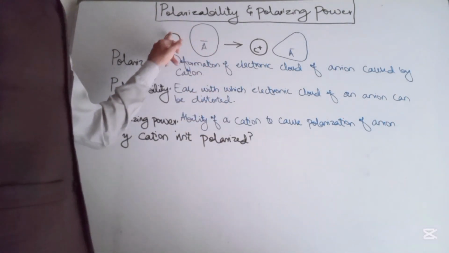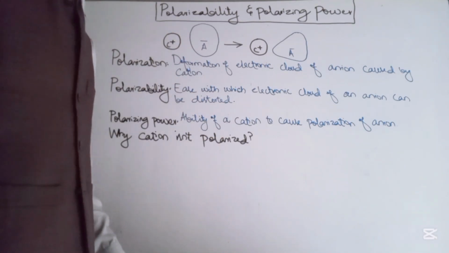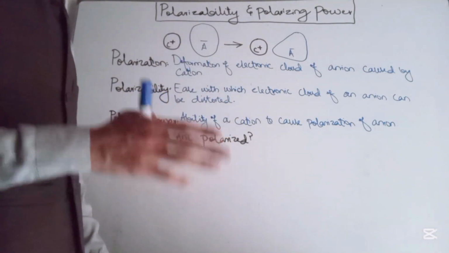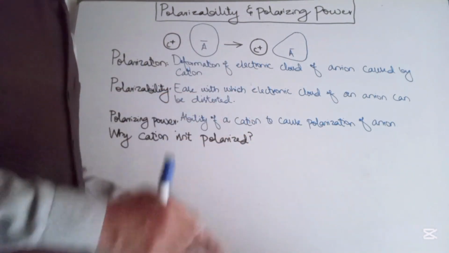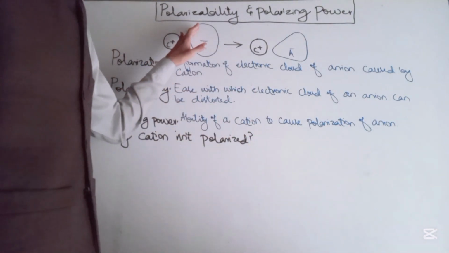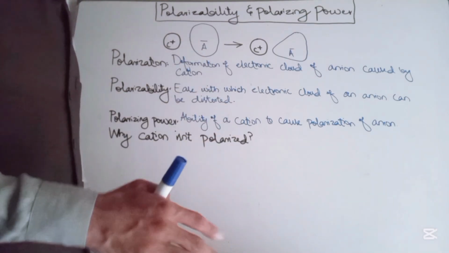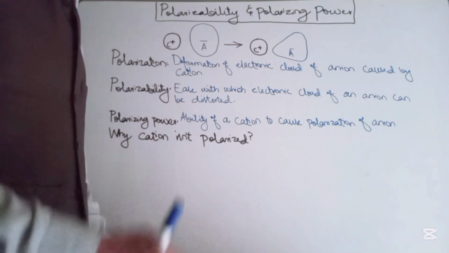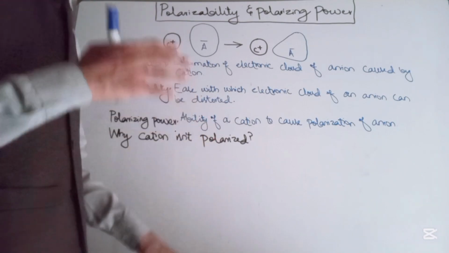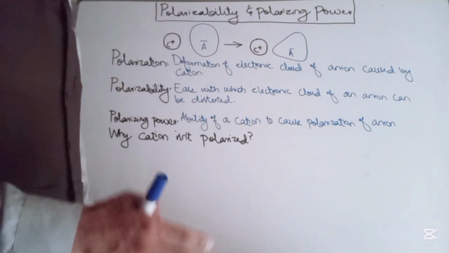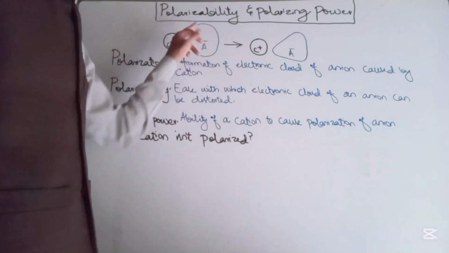The anion is also attracting the electronic load of the cation, but as you know, a cation is smaller than the parent atom. When an atom is converted into a cation, the size of the cation is very much smaller as compared to that of the neutral atom. Whereas the size of an anion is greater than that of the parent atom. So in case of a cation, the hold of the nucleus on the electronic load is much stronger as compared to that of an anion, where the hold of the nucleus is much weaker as compared to that of the neutral atom.